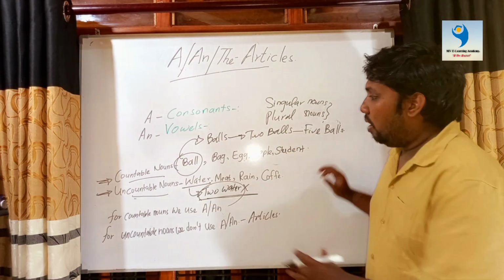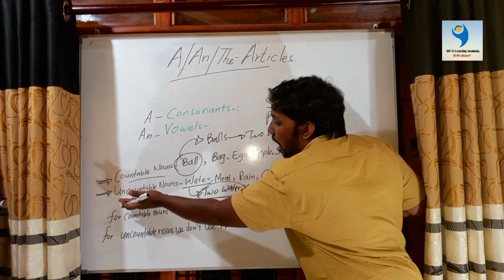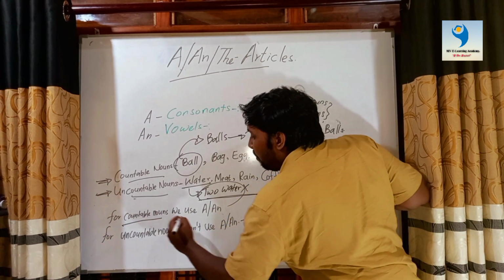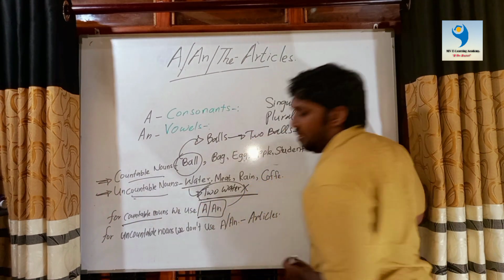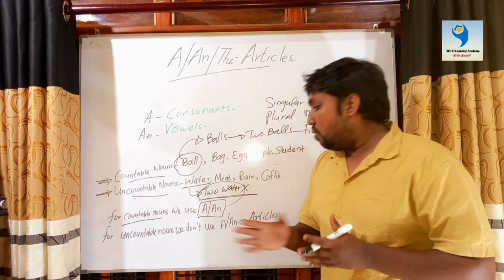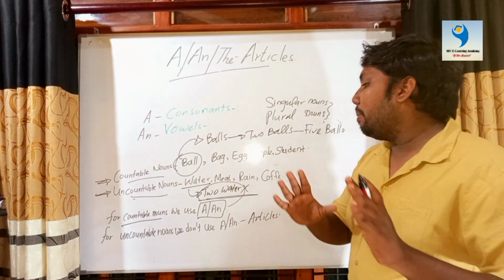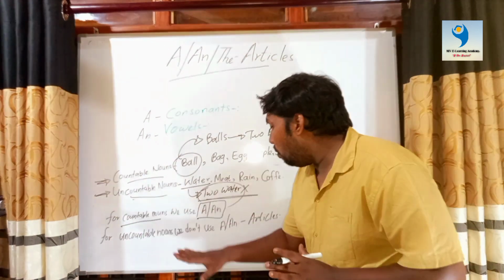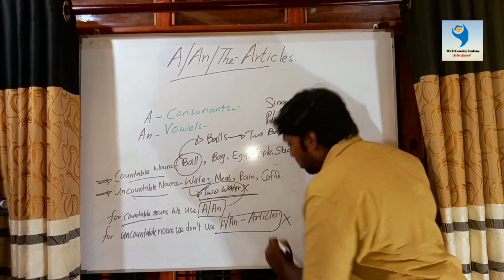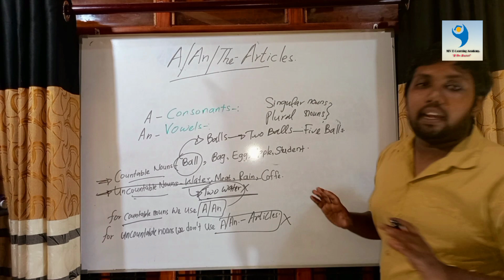Right. Now we learnt about countable nouns and uncountable nouns. Only for countable nouns we use articles. Only for countable nouns we use articles. That is a basic rule of English grammar. So for uncountable nouns, we are not going to use articles anymore. So we will just forget about uncountable nouns.